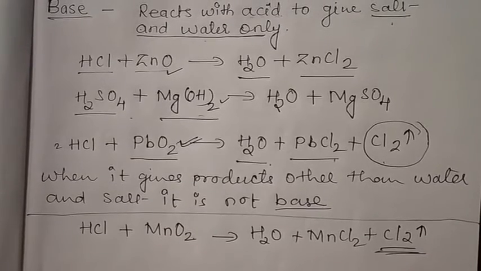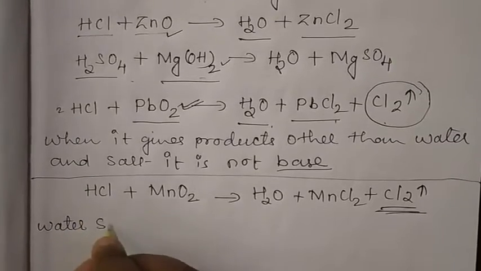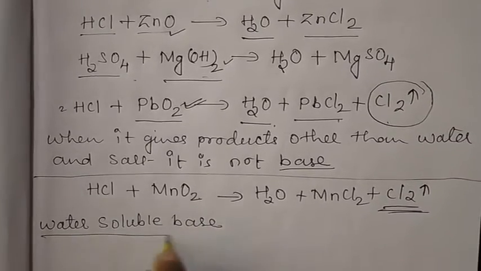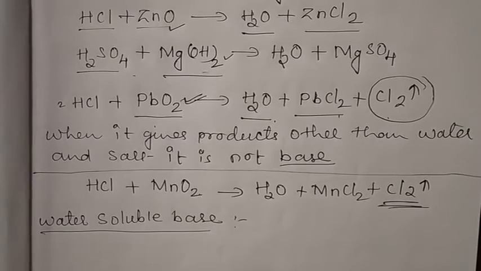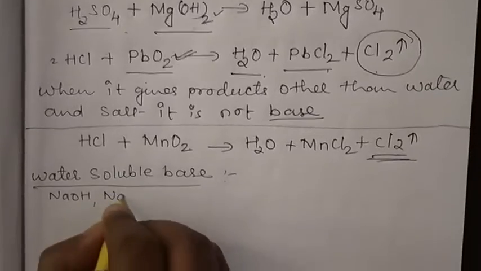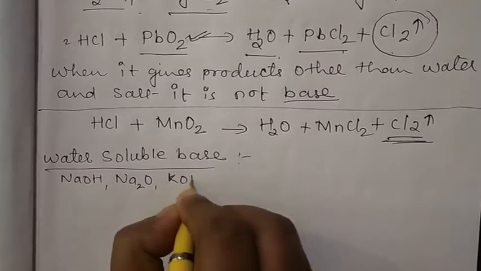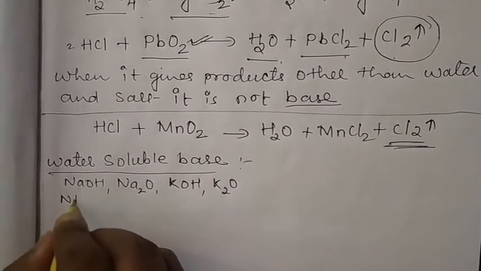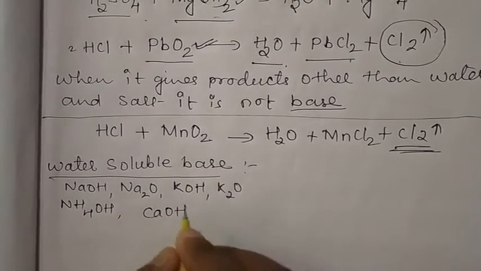Now, different types of bases. First, water soluble bases. What are water soluble bases? Water soluble bases are those which dissolve in water. Now examples: sodium hydroxide, oxides of sodium, potassium hydroxide, K2O, ammonium hydroxide, calcium hydroxide.